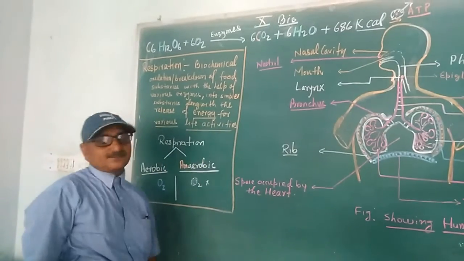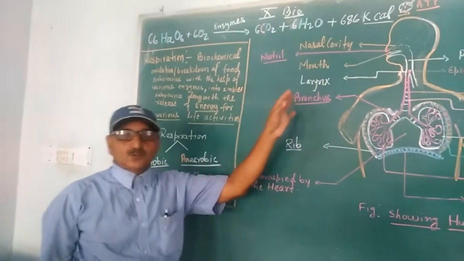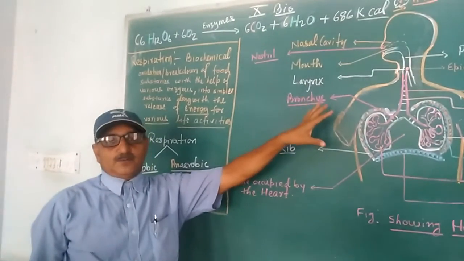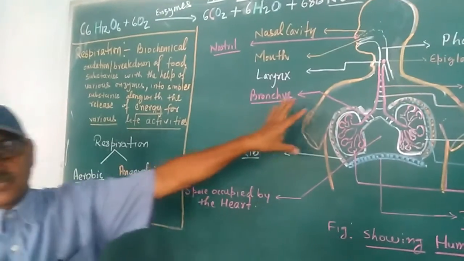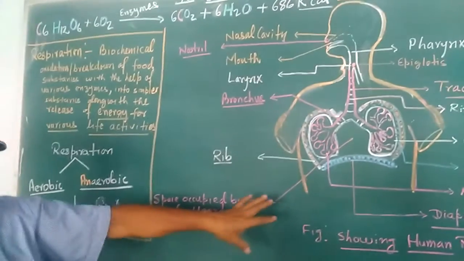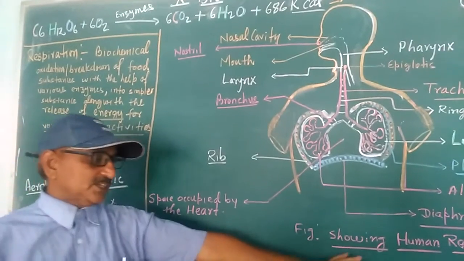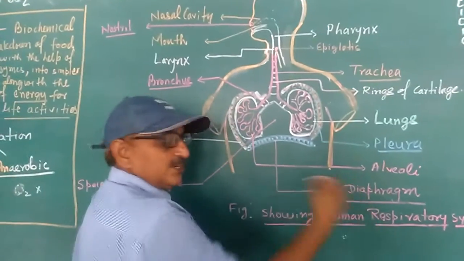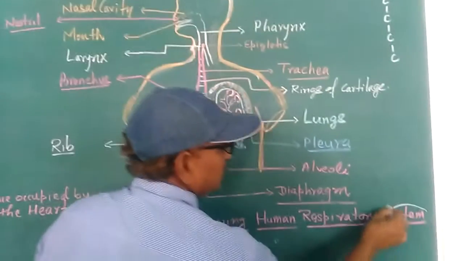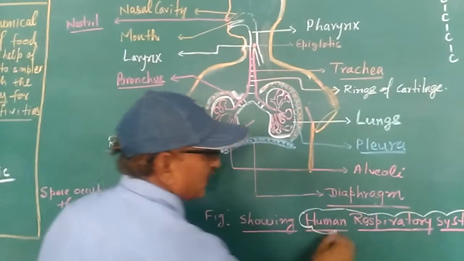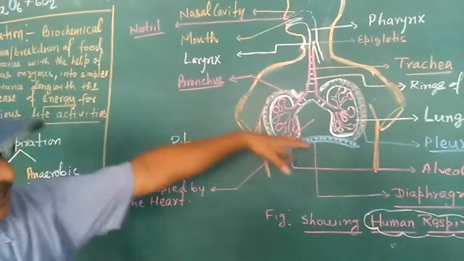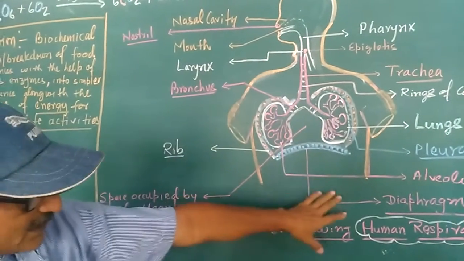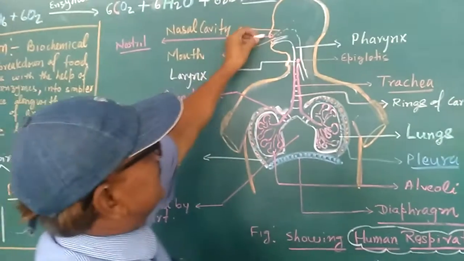Life processes. We have already discussed different life processes up to nutrition and the human digestive system. Let us see the human respiratory system. In this video, we will study the human respiratory system. You can see the diagram. The respiratory system begins from the nasal part itself,